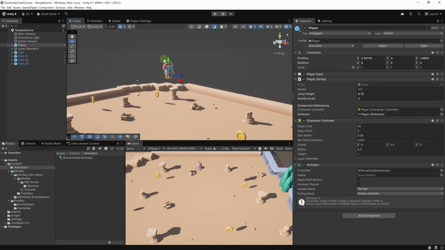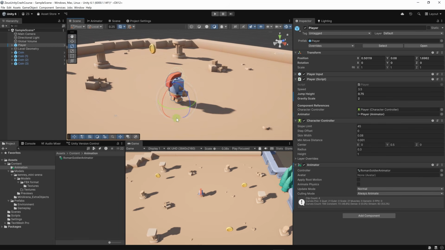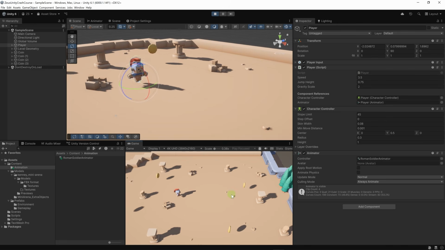Now before we run the game, we still have our character up here, so let's bring it down to the ground level, and let's rotate it to make it face the camera. If we hold Control while rotating, we can snap the angle, or we can activate grid snapping. Holding Control is a quick way to do it. Okay, let's run. Now we're going to move, and you will notice that our code is working.